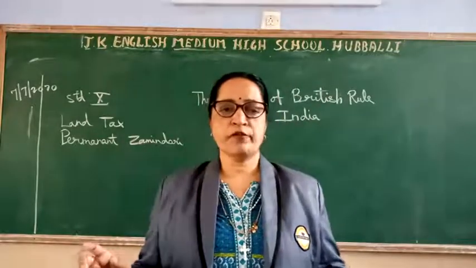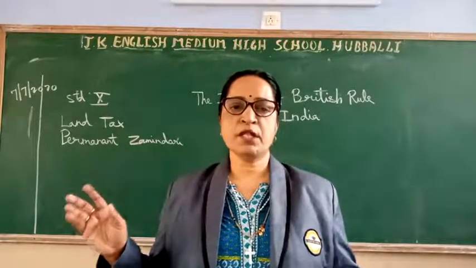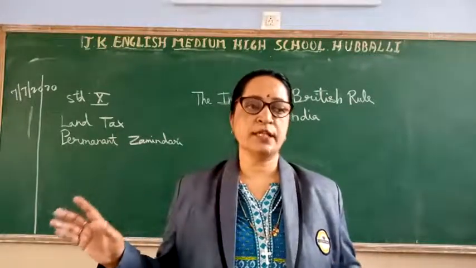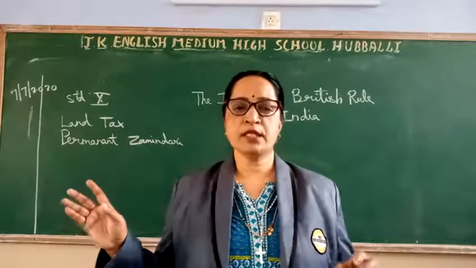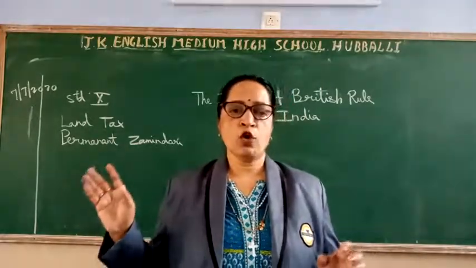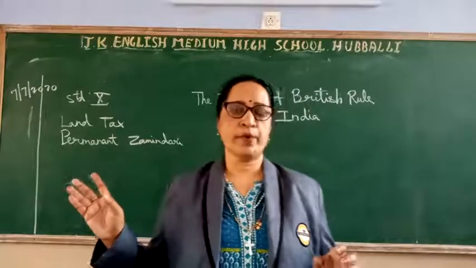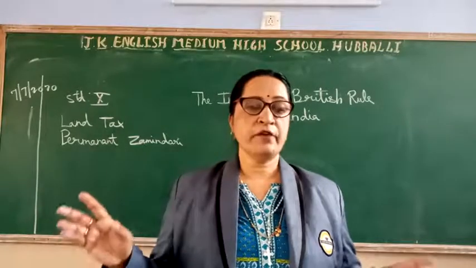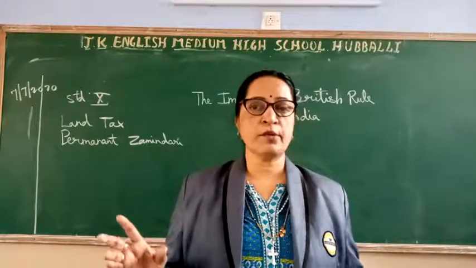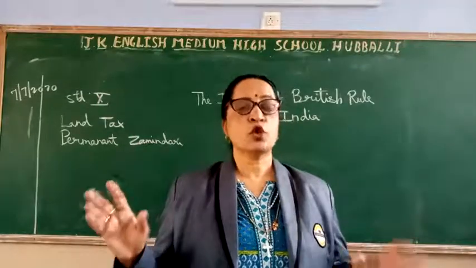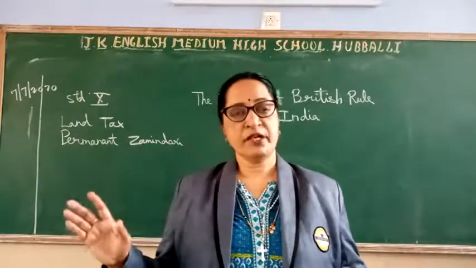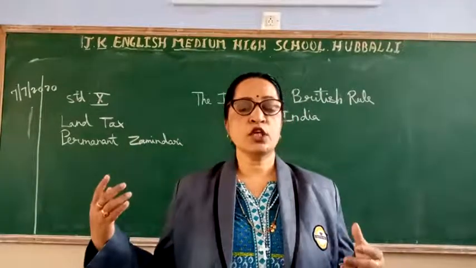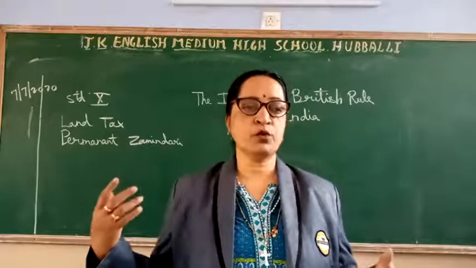Later on, if the zamindar was unable to collect the land tax due to any of the calamities, like floods or famines, so as to pay the company, the ownership of the land was taken away by the company. If the zamindars are not able to collect the land tax from the farmers, what will the company do? They will take over the ownership of the land which was given to the zamindars. This was the punishment given by the company to the zamindars.